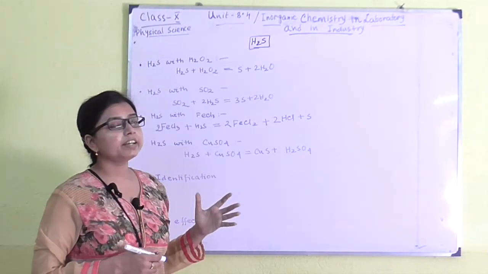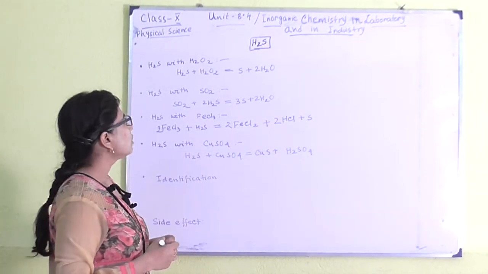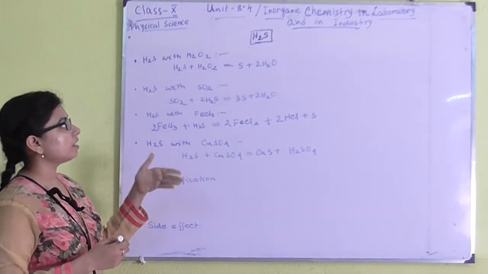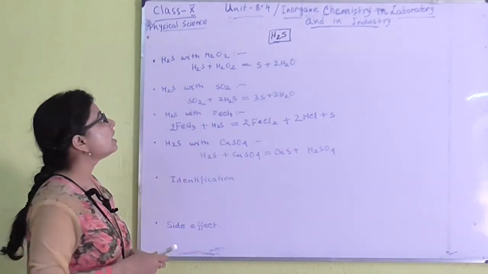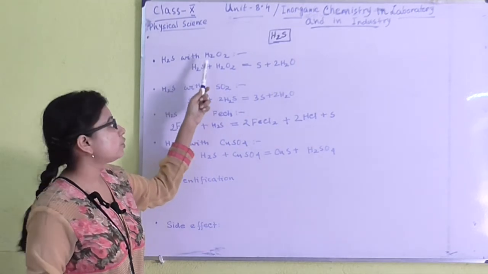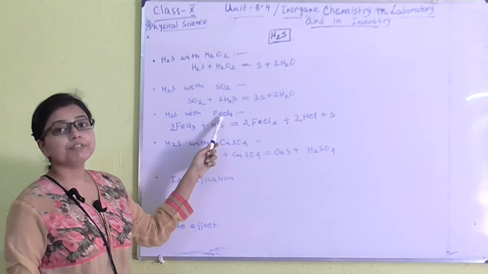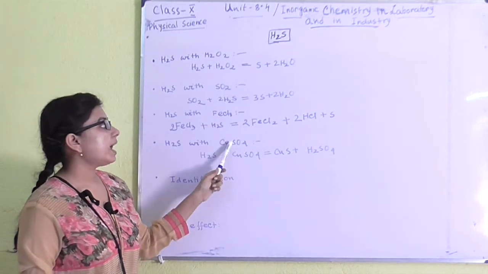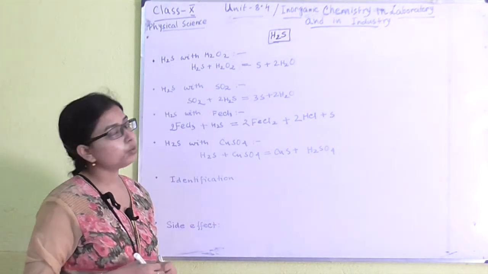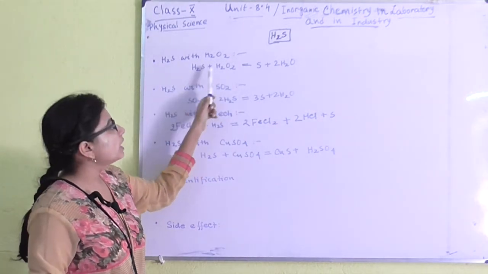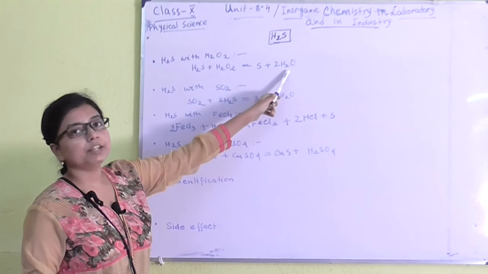In the next portion, there is more about H2S. We will see more reactions of H2S with some other reagents like hydrogen peroxide H2O2, sulfur dioxide, that is SO2, FeCl3, that is ferric chloride, and copper sulfate, that is CuSO4. In presence of H2O2, H2S will give sulfur and H2O.